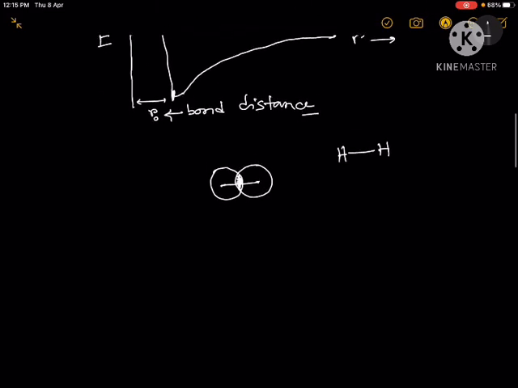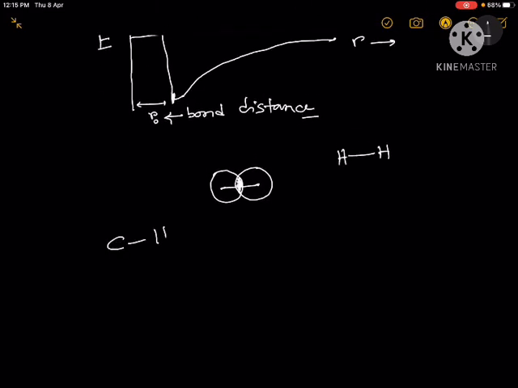What about a CH bond? Because in organic chemistry we will be concerned about hetero bonds like CH bonds, CN bonds, CO bonds, all these things. So how are these bonds formed? The concept is similar. The bonds are formed by the overlap of the valence orbitals. So for example, if we consider a CH bond, it is formed by the valence orbital on carbon and the valence orbital of hydrogen. These two overlap to form this CH bond. So in case of a simple CH bond, we can say that the p orbital on carbon will overlap with the s orbital of hydrogen to form the CH bond.